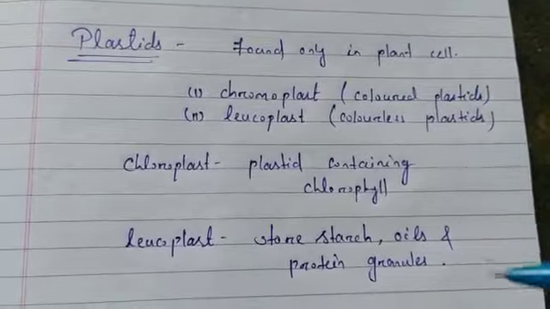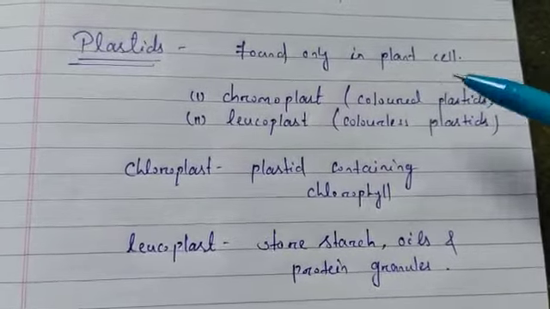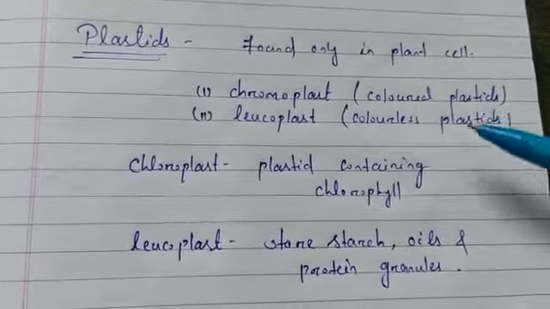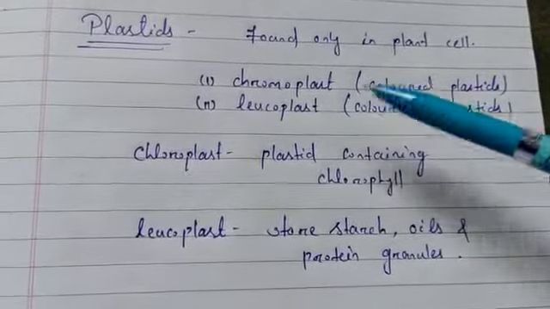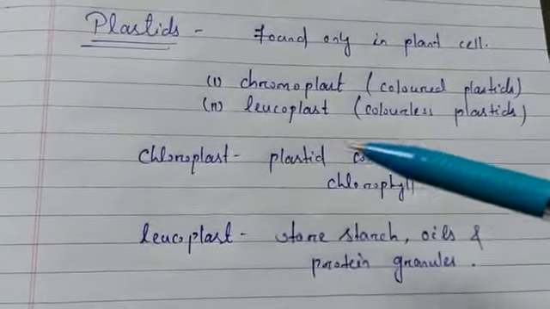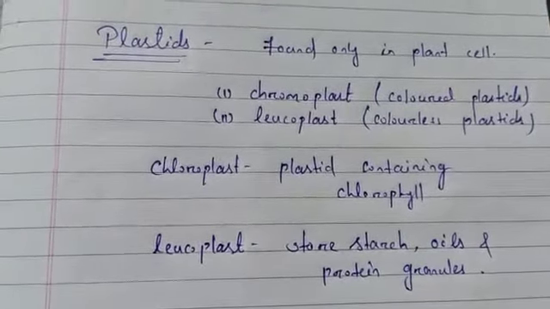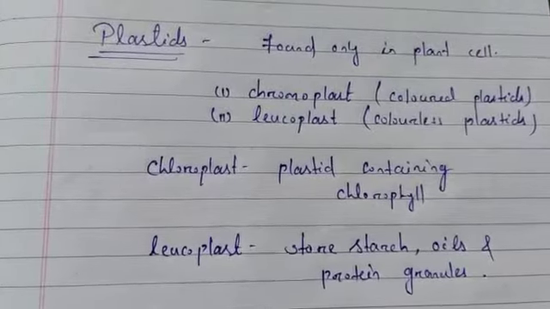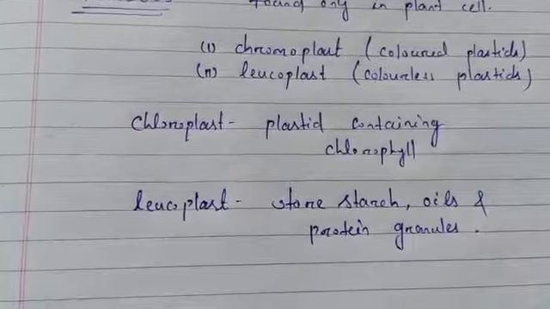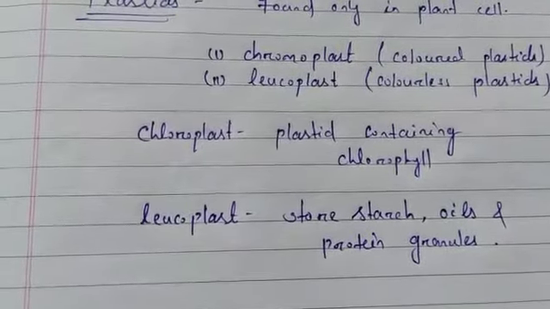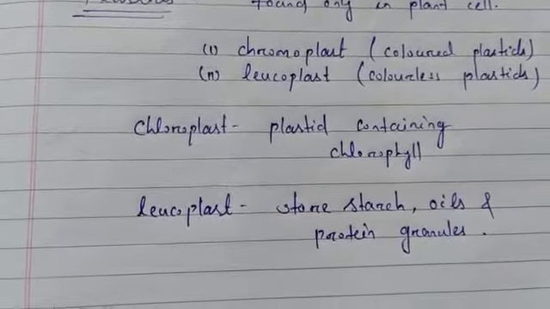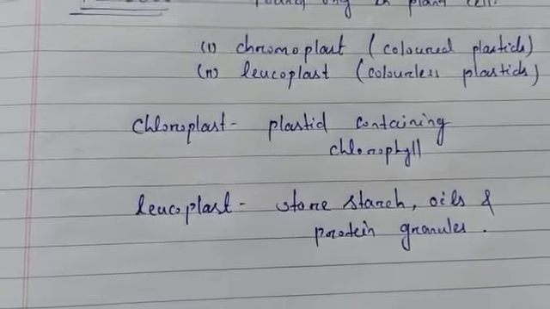So this is about the plastid, which is found only in plant cells. There are two types: colored plastid as chromoplast, colorless plastid as leucoplast, and the plastid that contains chlorophyll is known as chloroplast, which is very important for photosynthesis and also contains yellow and orange pigments. Leucoplast stores starch, oils and protein granules.